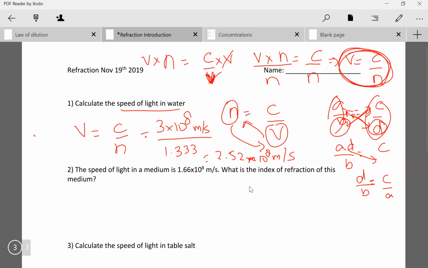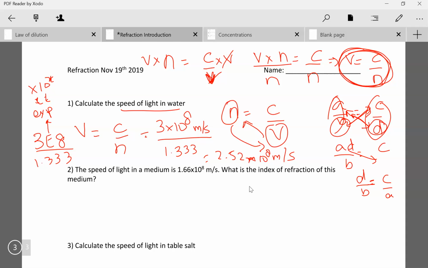in our calculator, we would be putting this in as 3e8 divided by 1.333, where the e stands for an exponent, the exp or EE, or times 10 to the power of x button. Typing that button is important because it saves us the use of brackets and unnecessary calculation errors. So it's very important that we learn how to use that button.